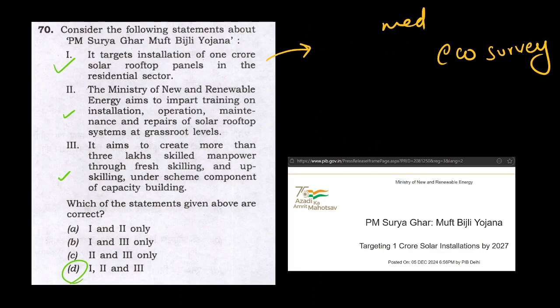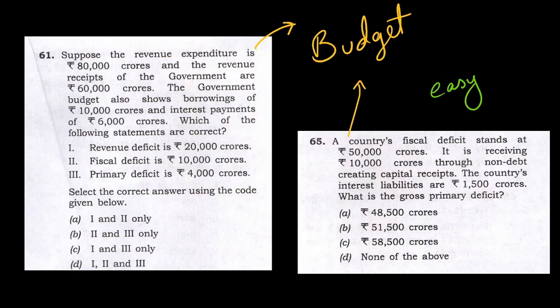The option D. Next, this is also something which requires knowledge. And if you look at this, these are the basic facts about this scheme that was launched last year, right? And there was good coverage in the PIB. So fairly easy questions. If you had read about this scheme, you would solve it.